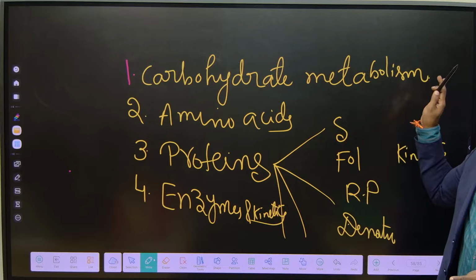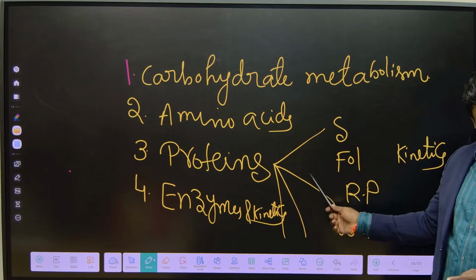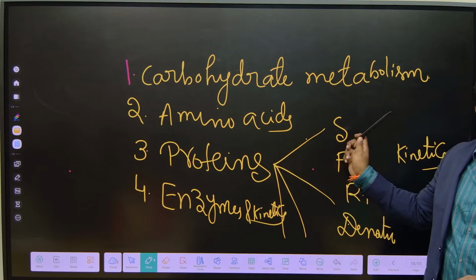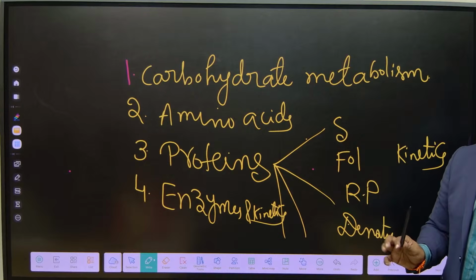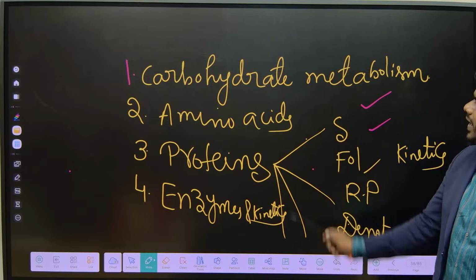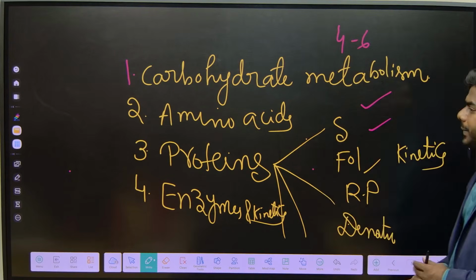But if you give importance to only these four subtopics, that is also difficult. If a very difficult question appears from here, and if easy questions come from other units, you may lose the marks. That's why read the whole lesson, but give the highest importance to these four subtopics. Definitely you get 4 to 6 questions only from these four topics, okay.